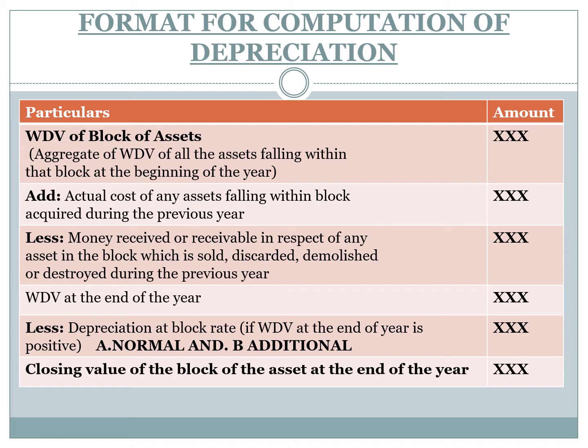Additional depreciation means for any new plant and machinery acquired during the previous year and put into use, only for that asset can additional depreciation be claimed. I will explain that in the next slide in detail. Closing value of the block of assets at the end of the year: after deducting depreciation, we get the closing value of the block of assets at the end of the year. Okay, this is the format you have to use. We will see a note on this format.